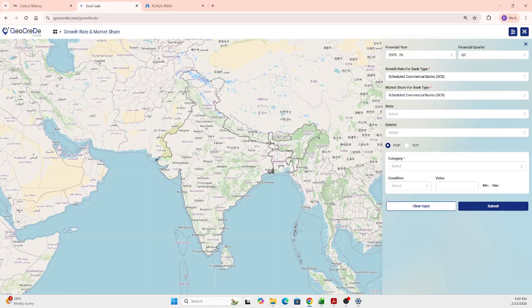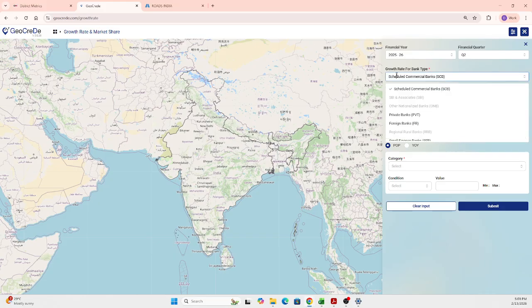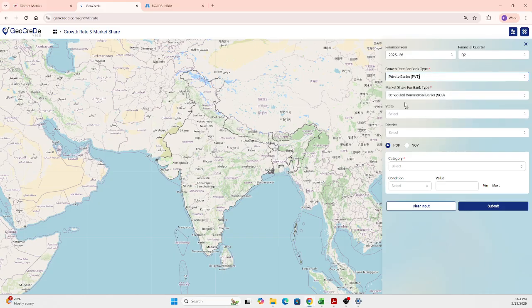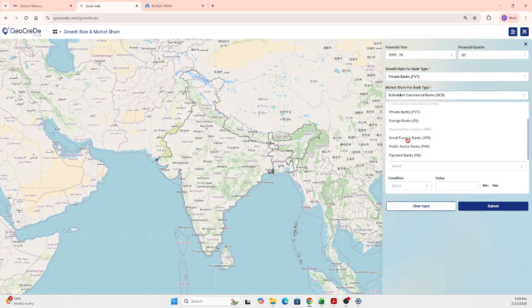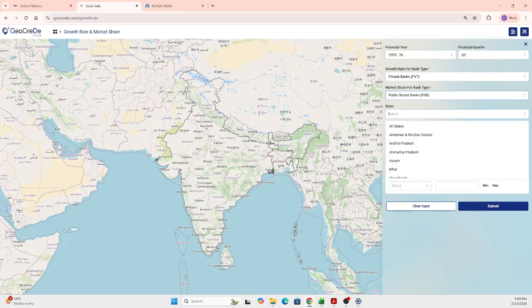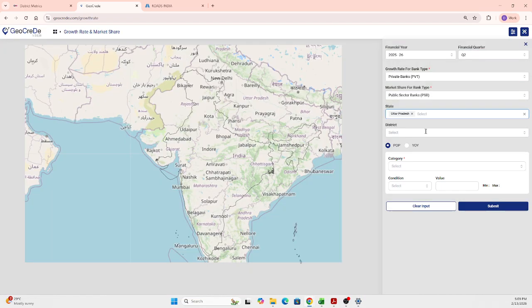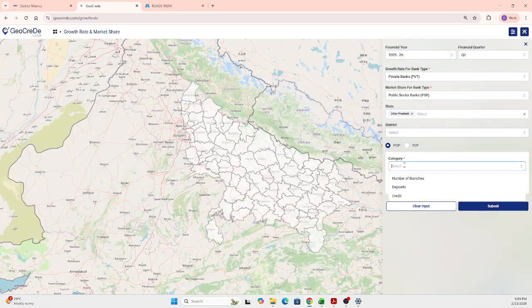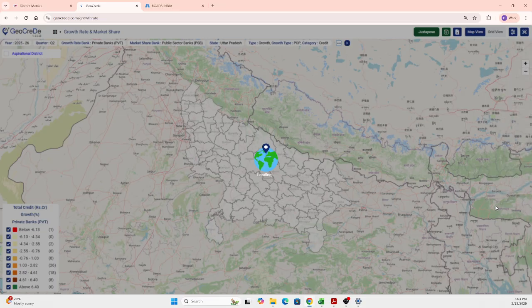For an example, here I want to query for the financial year of 2026 Q2. I want to see the growth rate of private banks and the market share of public banks in the same way. I want it for the state of Uttar Pradesh, and in the category, I go with credit. I'm giving a search.